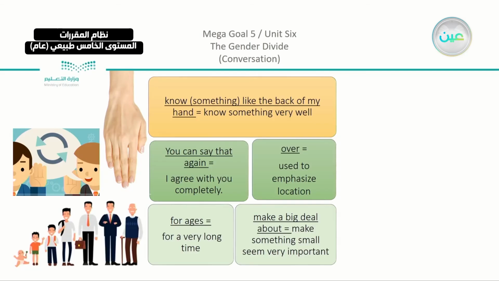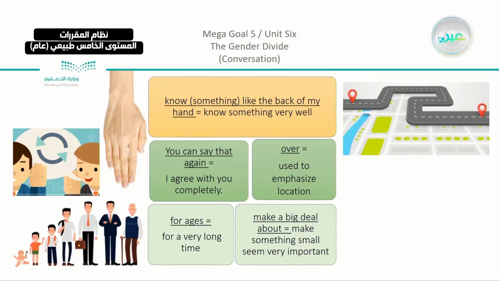We have over. Now you can just imagine this map, and we are here in this location, and I'm talking about the other location, which is over there, or over the other side. But the word over doesn't have to be used just with map locations. It can be used for anything that you want to direct to.